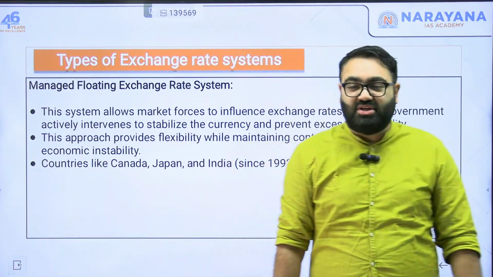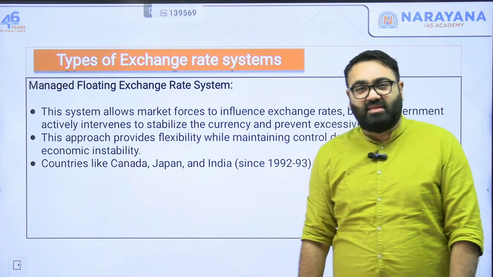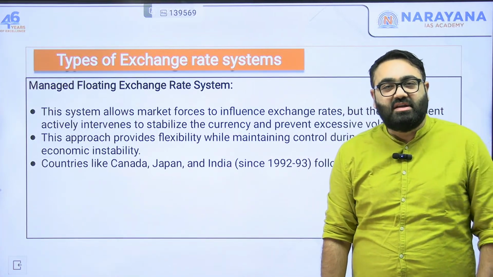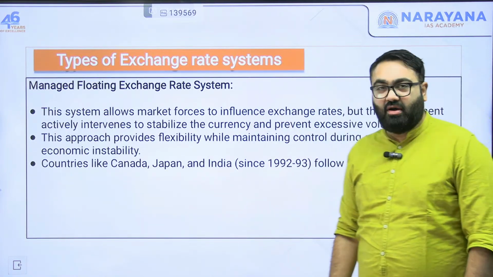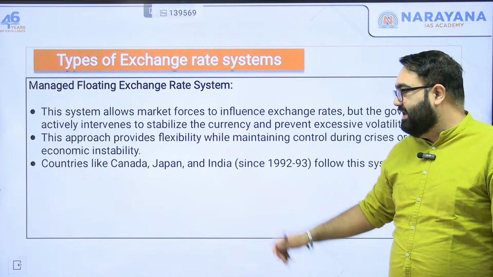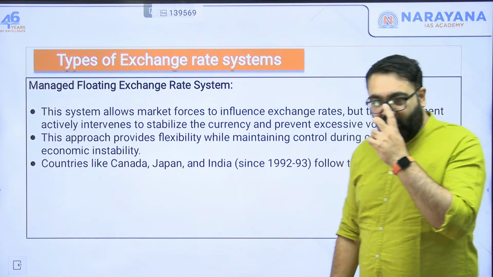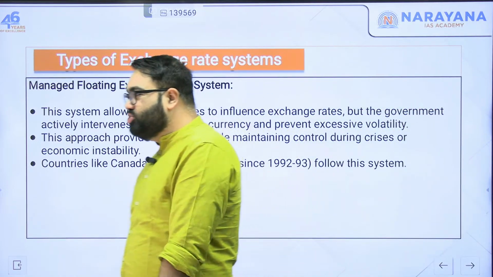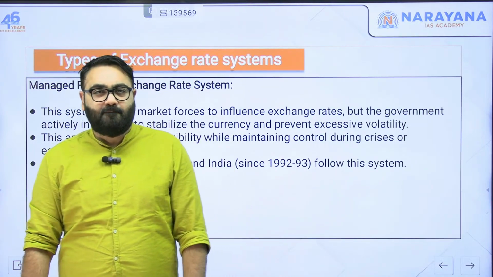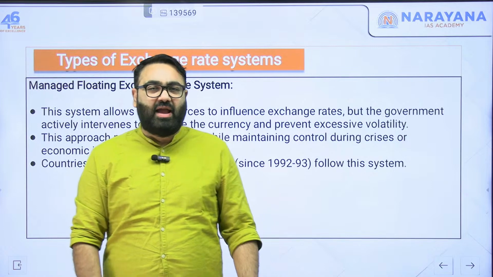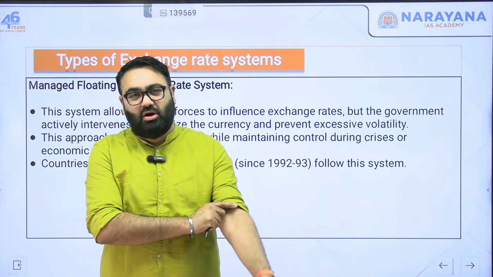The second kind of method that nations use to ascertain the value of their currency is called the managed floating one. This is something that we see in India as well. Now, what it means is, in usual cases, the government will just let the market decide what will be the acceptable rate of exchanging dollars.